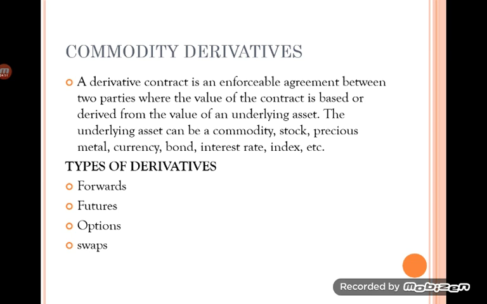The underlying asset can be a commodity, stock, precious metal, currency, bond, interest rate, index, etc. Any underlying asset that we have listed here can be included under a derivative contract. There are four types of derivatives: forwards, futures, options and swaps.